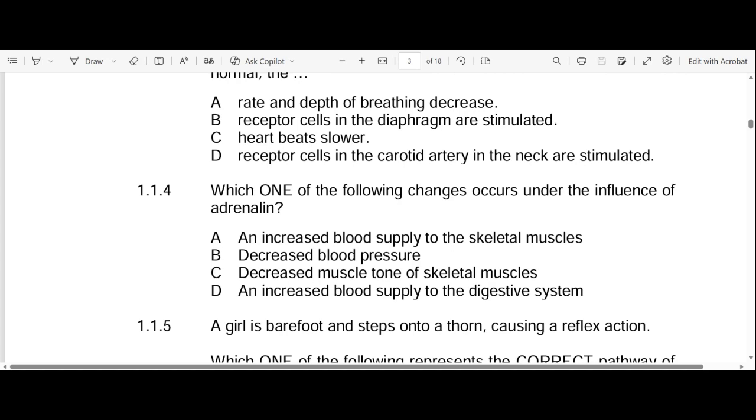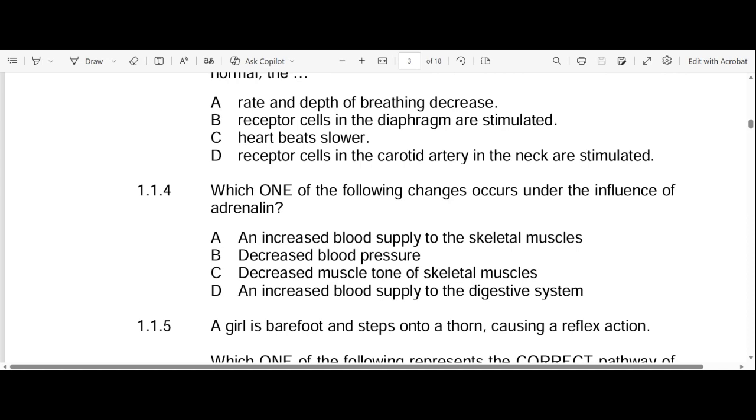But let's look at other options. B, decreased blood pressure. It cannot be decreased blood pressure because blood needs to get to different parts of your body quickly because you need that oxygen. Remember, the blood also carries oxygen. So you need oxygen to get to those critical organs and parts of your body so that you can run or you can fight.